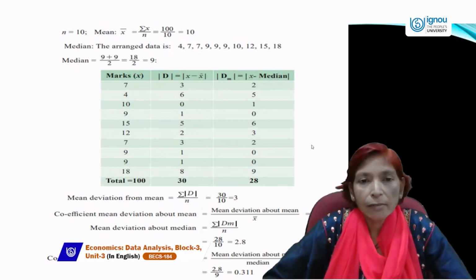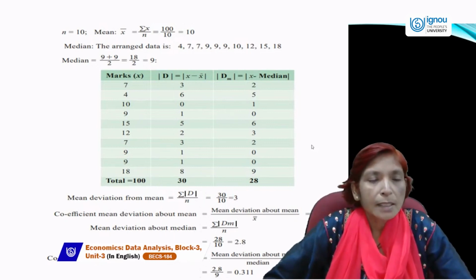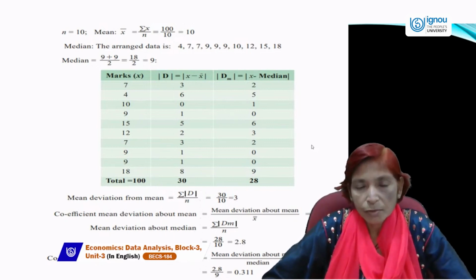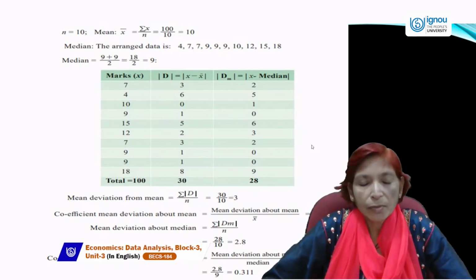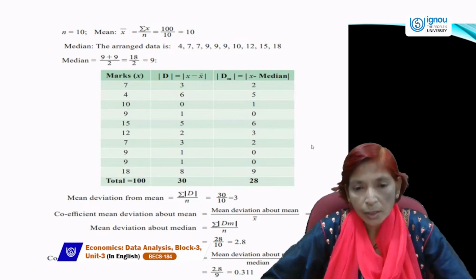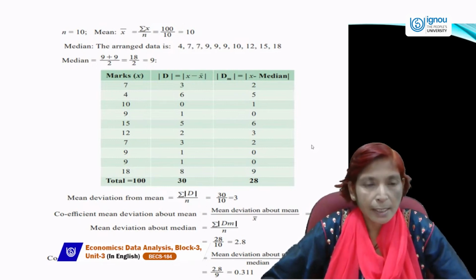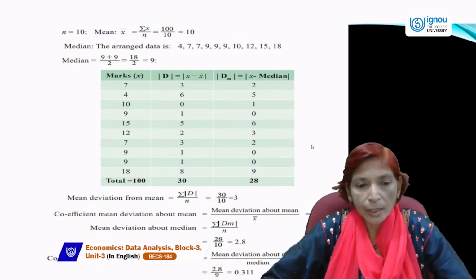So we can take the deviation from median also. Put mod of x minus median. Then 7 minus 9 is minus 2, but we will take positive 2. And 4 minus 9 is minus 5, but we will write here 5 only, because all values are calculated in mode, so all values will come in a positive way. And then we can take the total value of mod x minus x bar, which is 30, and mod x minus median, which is 28.